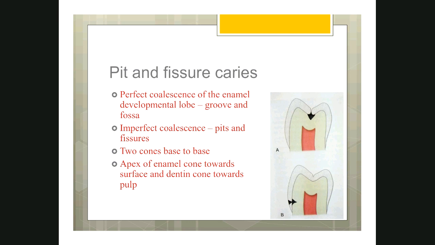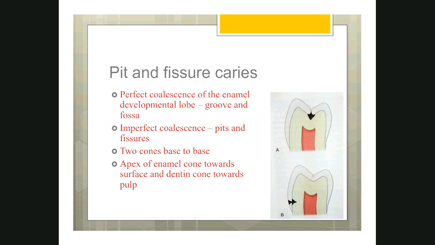I repeat, during the development of the tooth, the junction between the two developmental lobes, if they join smoothly without any defect, then we call it a groove. If the junction of three developmental lobes is good without any defect, then we call it a fossa.